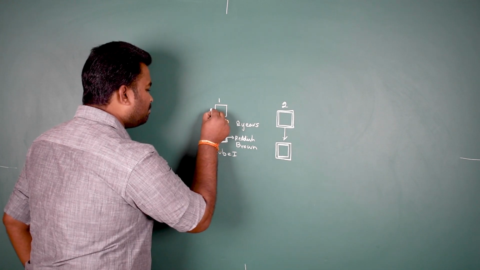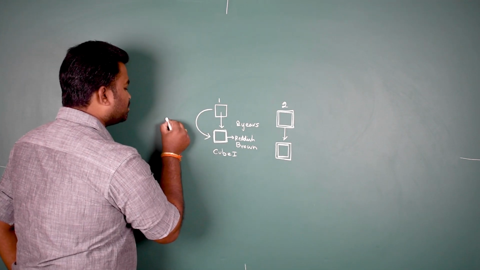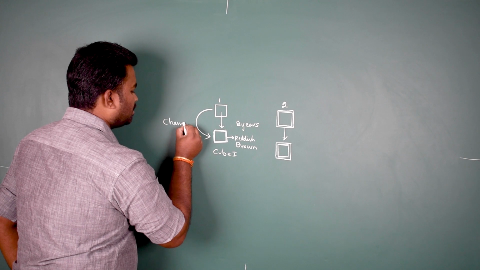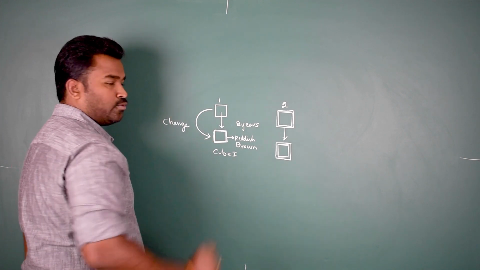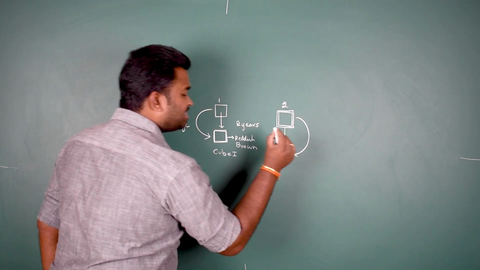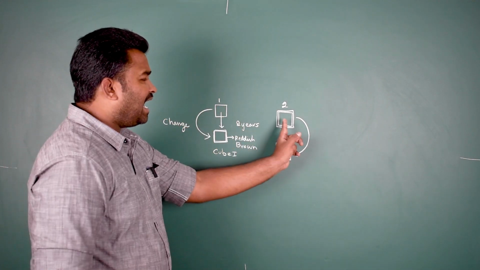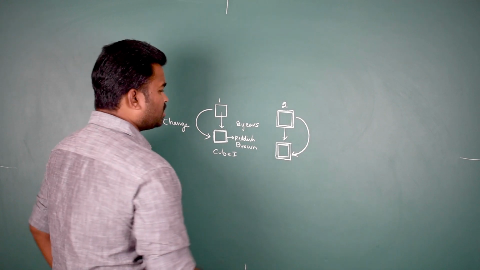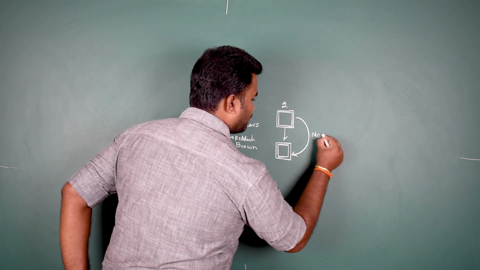So there is some change that happened to my cube. But here, I have seen this cube just like it was in the beginning. So there was no change.